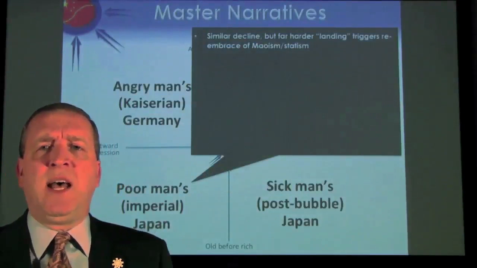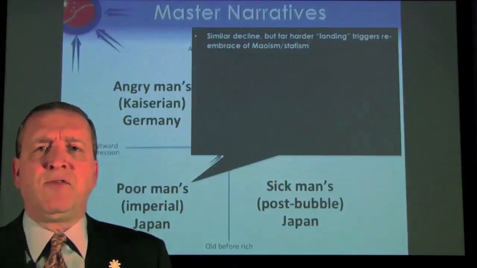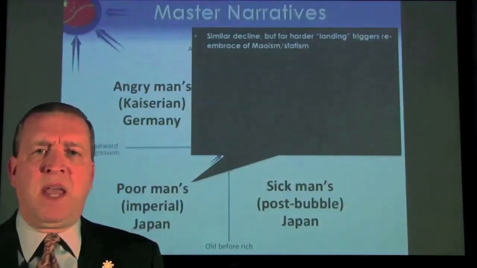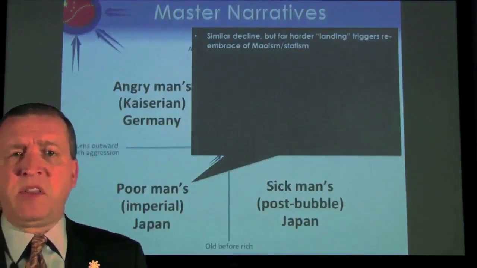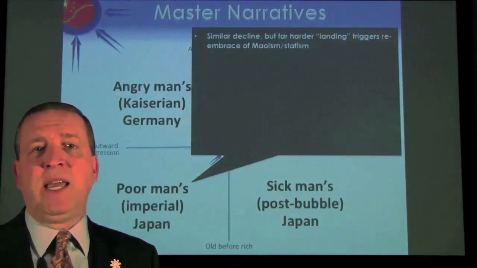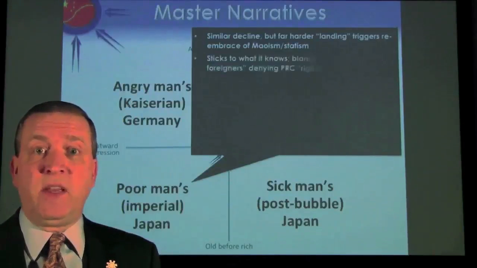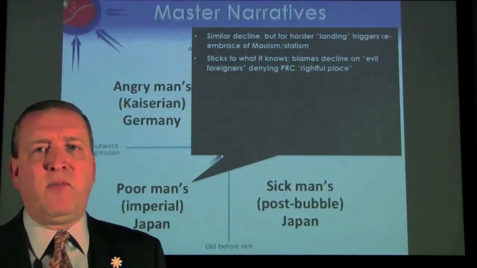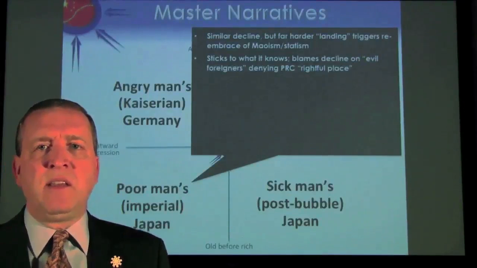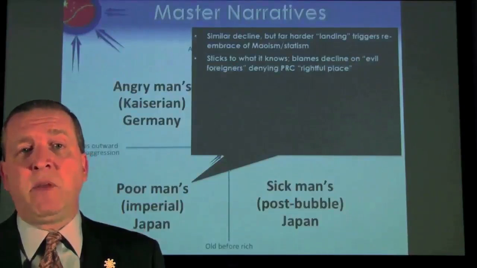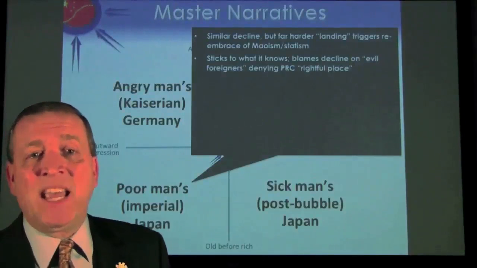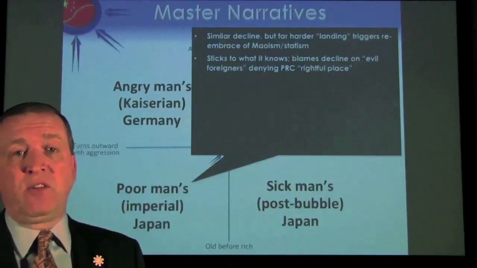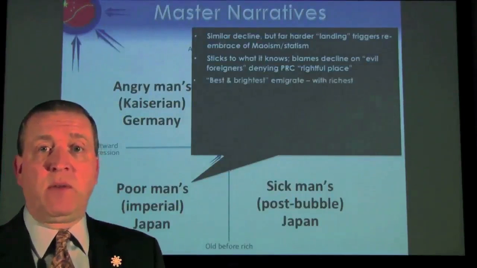We see a similar decline, but a harder economic landing that triggers an embrace of Maoism and more statism. So sort of the threat we saw with Bo Xilai in Chongqing, recently defeated. It sticks to what it knows, it blames its decline on evil foreigners, and it denies, and it runs a narrative that basically argues the West is seeking to deny China its rightful place in the world and its rightful trajectory in terms of power and economic wealth.